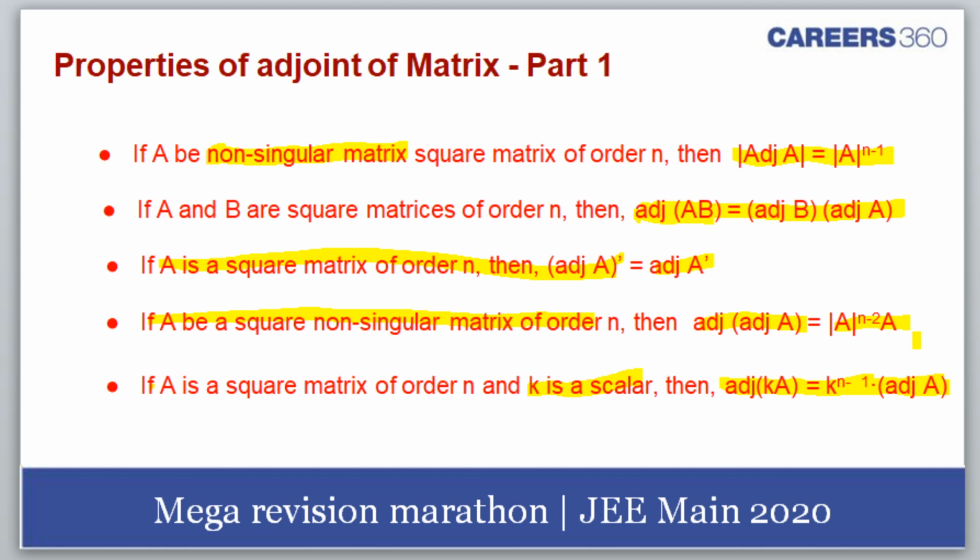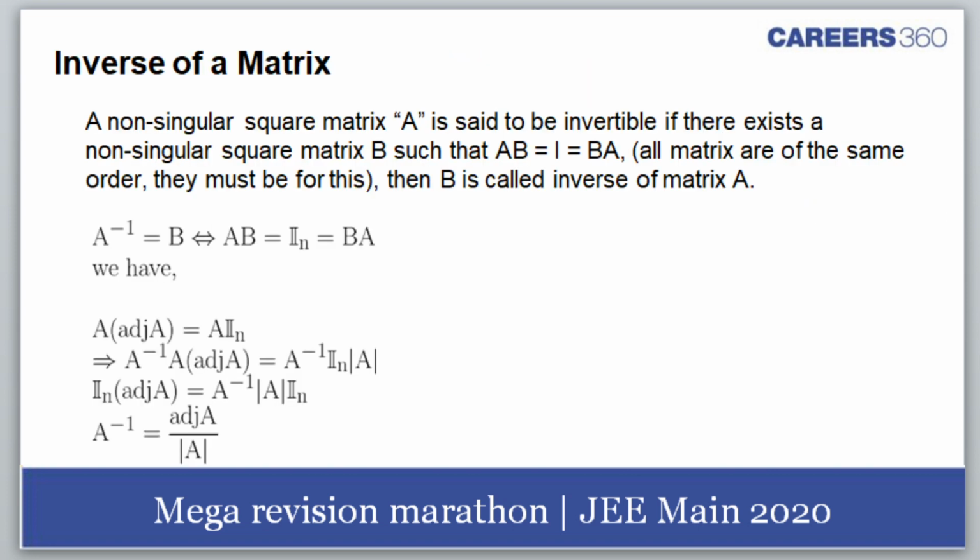Example problem, Ashit, Shikhar. I would rather not give you any example on adjoint. This would be just obvious, just putting in these properties. There won't be any innovative questions based on this. Wherever innovative questions would come, I'll give them to you. Here, they tell you the order is 3 and give the adjoint of A, and then ask you, that would be easy only.